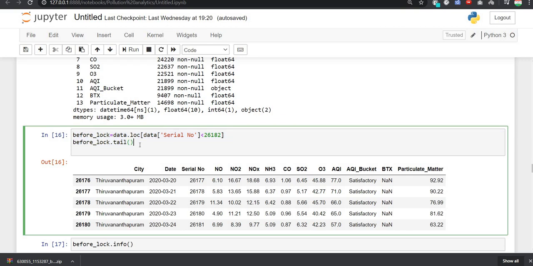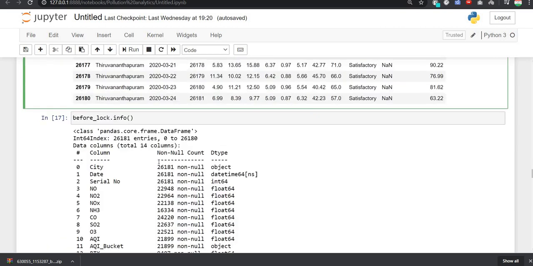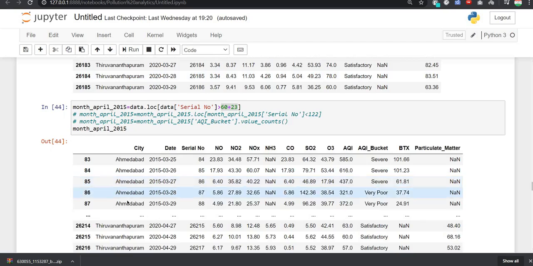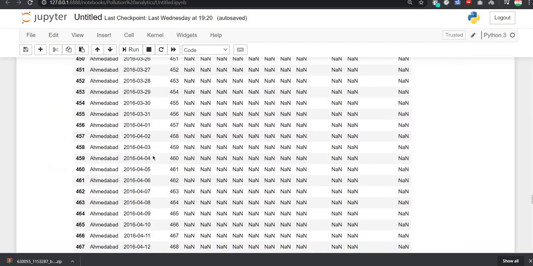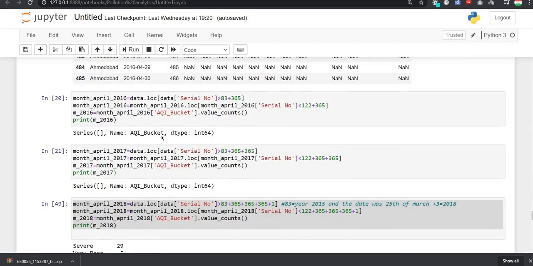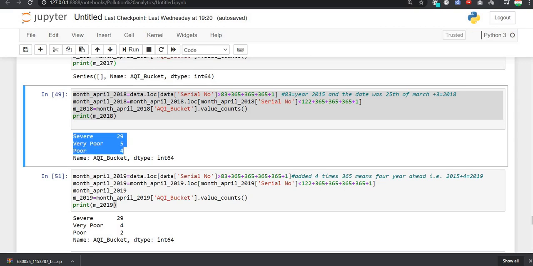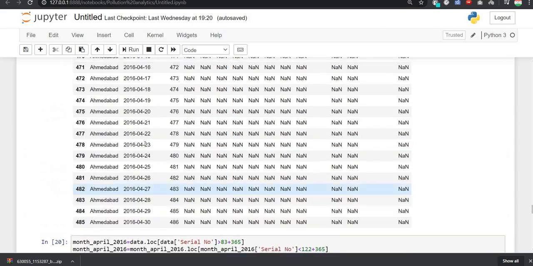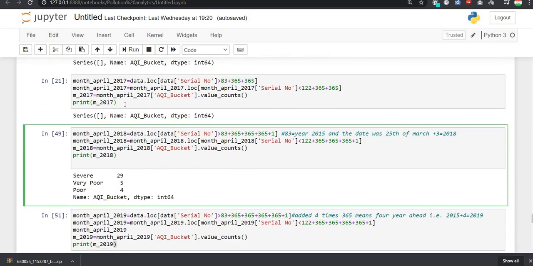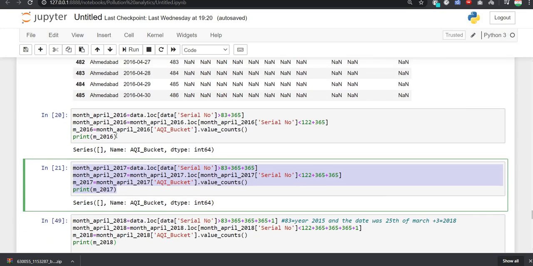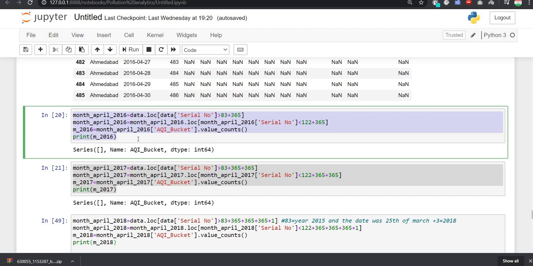Assume that it is 2020 and lockdown came, so we divided all these values and compared them with the help of value_counts, and we saw that the pollution is very much in the air in 2018, 2019 and 2015. Since we don't have the values for 2017 and 2016, the reason may be that our machines were not working at that place.